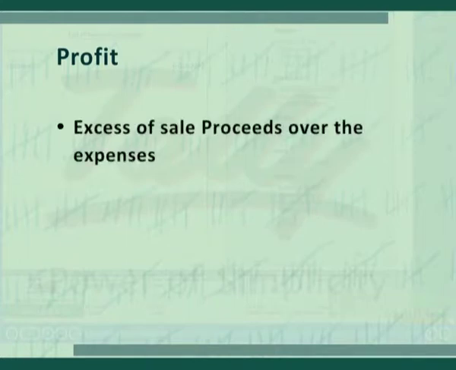Profit maximization is the objective of any business. But what is a profit? Profit means excess of sale proceeds over the expenses. If the expenses are more than sale proceeds, there is a loss. Now the question is, how do we determine whether we have made a profit or loss?